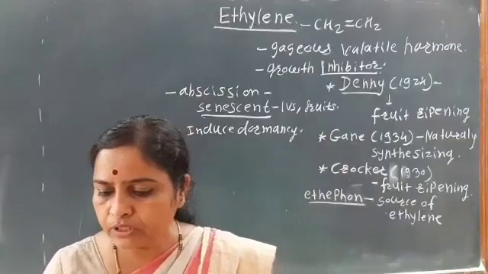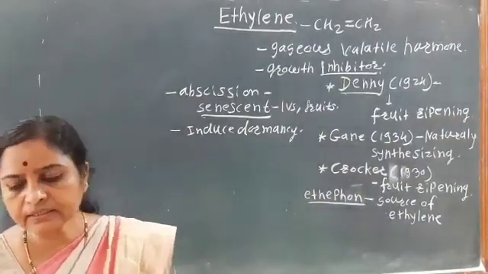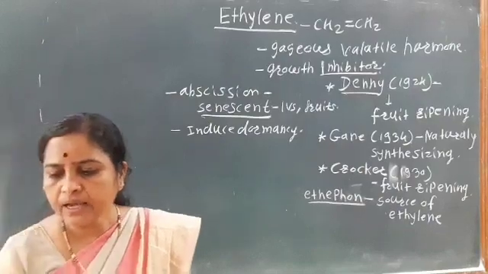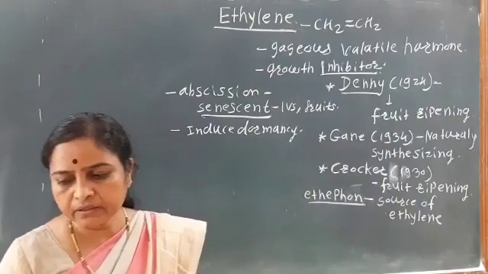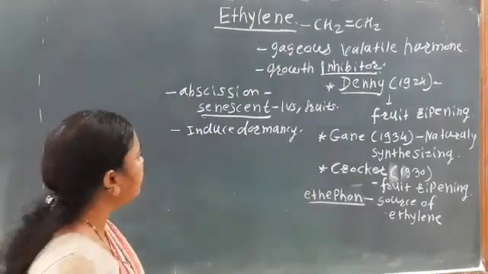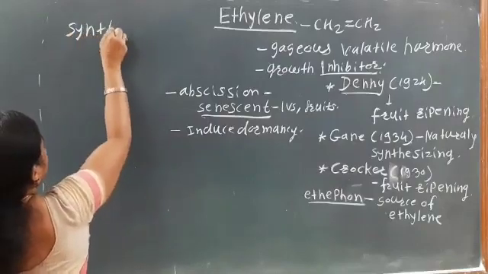So where is ethylene synthesized? Ethylene is mainly synthesized at the apical meristem of the shoot and the root. म्हणजे जनरली शूट आणि रूट अपेक्समध्ये अपायकल मेरिस्टेम, the site of synthesis.